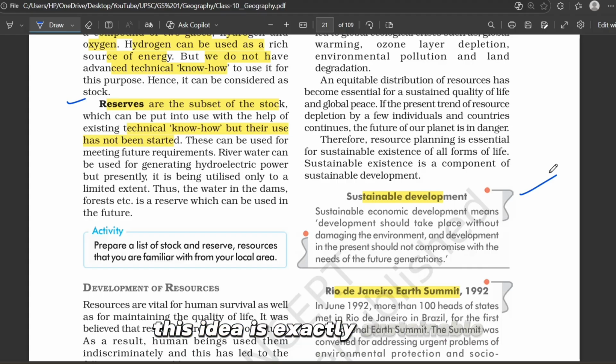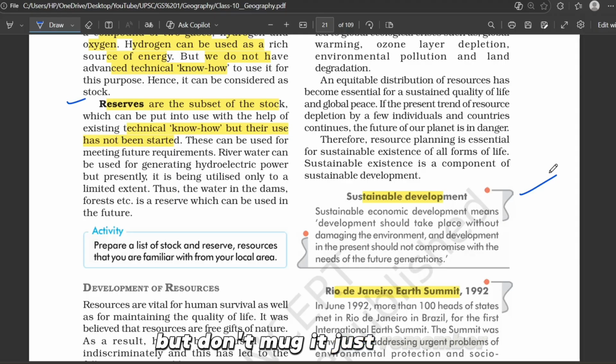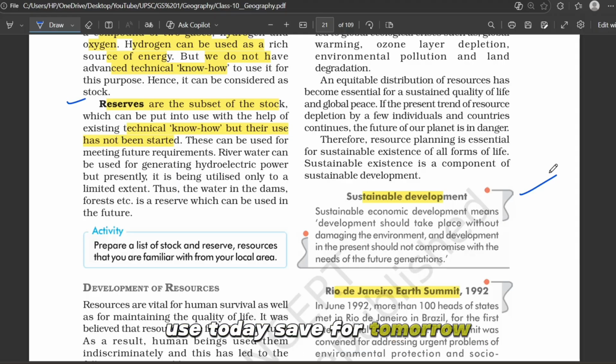This idea is exactly sustainable development. Sustainable development means the development should take place without damaging the environment, and development in the present should not compromise with the needs of future generations. But don't mug it up, just remember: use today, save for tomorrow, that's it.